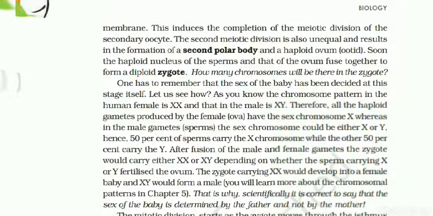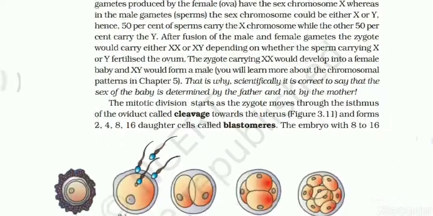Okay, so this is why scientifically it is correct to say that the sex of the baby is determined by the father, not by the mother. Because the mother, the female, has only X chromosomes, whereas males have both X and Y chromosomes. So the Y chromosome plays the main role in the selection of the sex of the human baby. Okay, very easy.